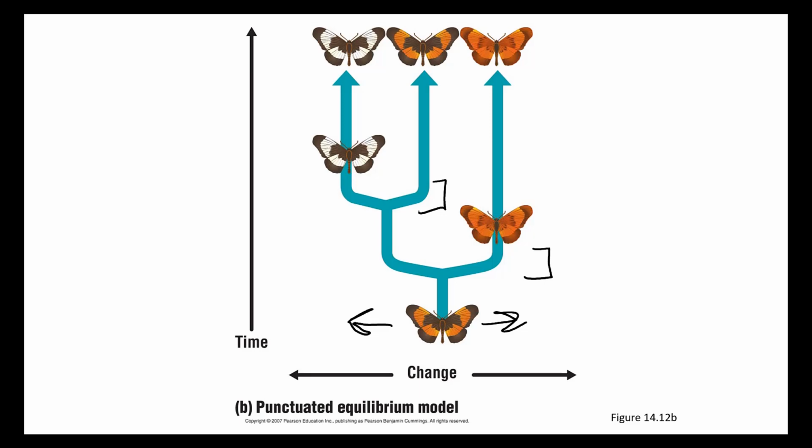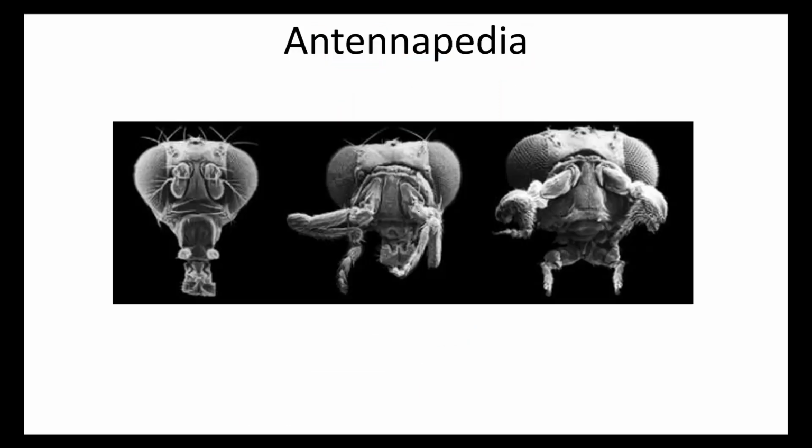But you may be wondering, well, how could this happen? How could you have relatively sudden change? I would like to show you a diagram of a specific mutation in fruit flies called antennapedia. For these fruit flies, normally they have antennae on their face, yet because of a small mutation in a developmental gene, these fruit flies now have full-grown legs growing out of their face.